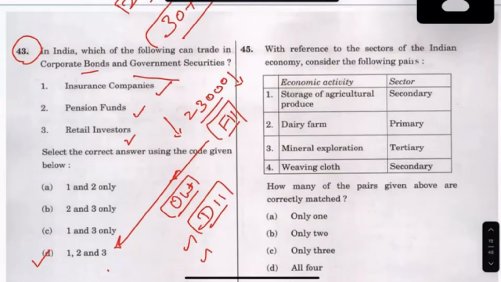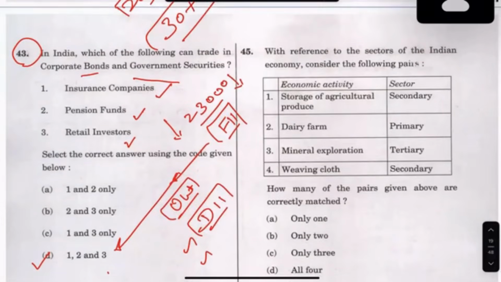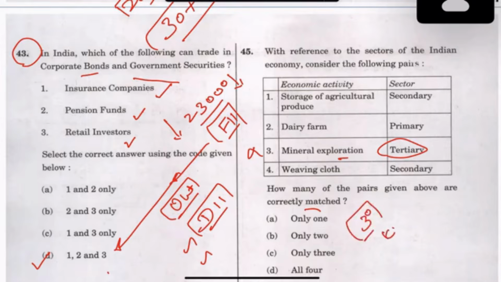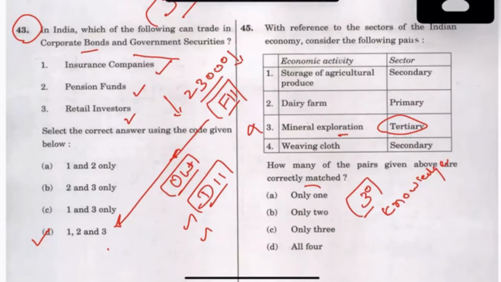Look at it. Weaving of cloth, whether it is primary or tertiary, which is correctly matched. Mineral exploration is not tertiary. This is not true. Tertiary is software and other things which are knowledge based. You will have to understand that this cannot be there. So this is not true. Storage of, so dairy farm primary. Okay, dairy farm primary. Weaving cloth secondary. Okay. Storage of agriculture produce secondary.